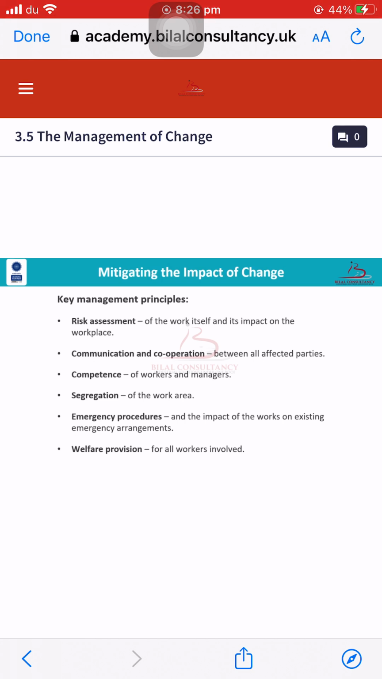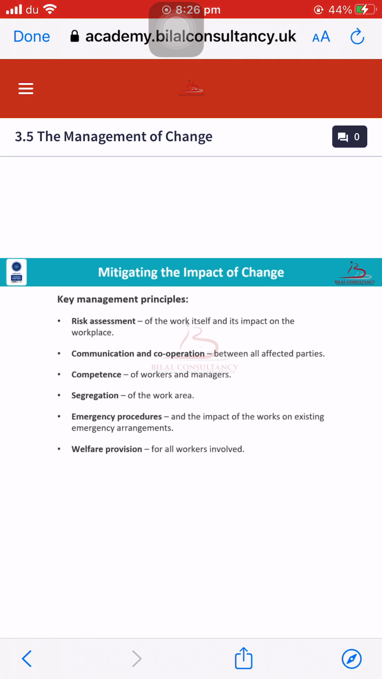Secondly, we will ensure communication and cooperation between all the parties. Third, we will ensure the competence of workers and managers. Coming to the fourth aspect, which is segregation of the area. In this, we segregate high risk area, low risk area and medium risk area with regards to our work activity.